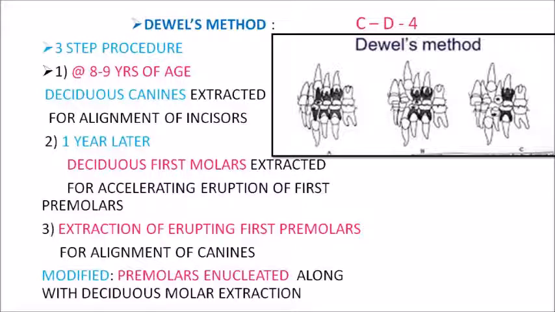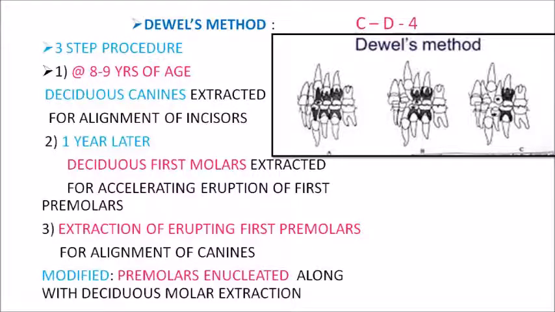So first we will be discussing Dewel's method, which was proposed by Dewel, and it is done in 3 steps. The first step is done at 8 to 9 years of age, where your deciduous canines are extracted. So the first teeth to be extracted here are the deciduous canines, which can be denoted as C, which is done at 8 to 9 years of age. So this helps in the alignment of your incisors. So your permanent incisors can get aligned by the extraction of your deciduous canines.